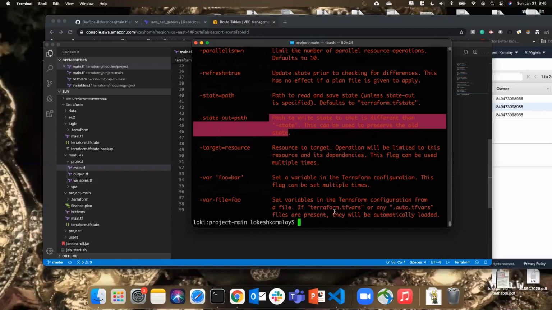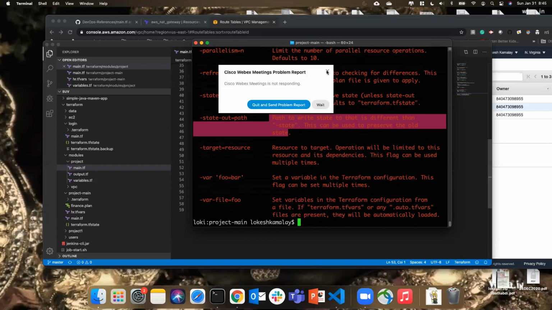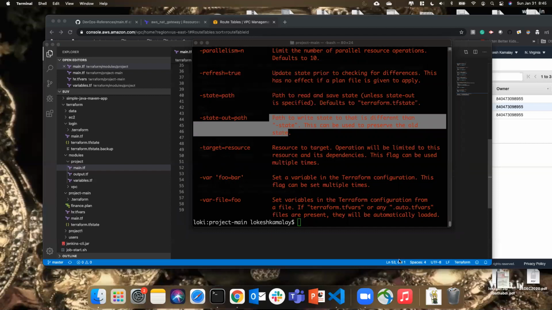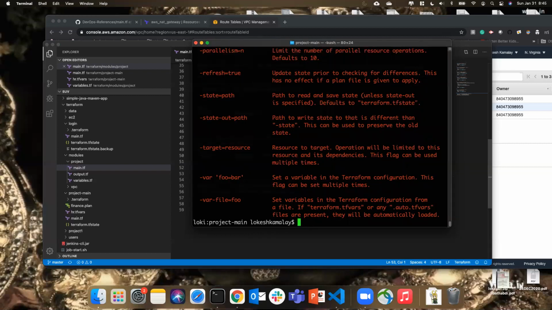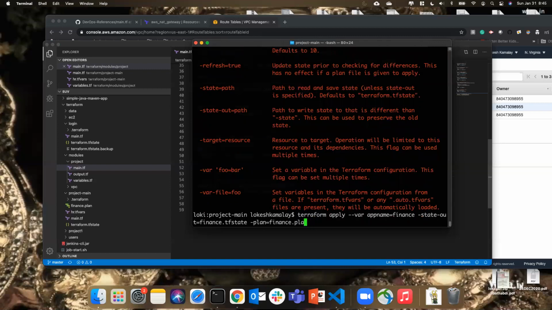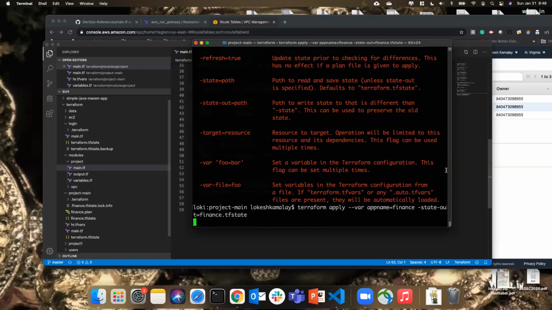Yeah, so I thought we can also pass the plan. There is no plan option available. But this should consider the state out as this thing.